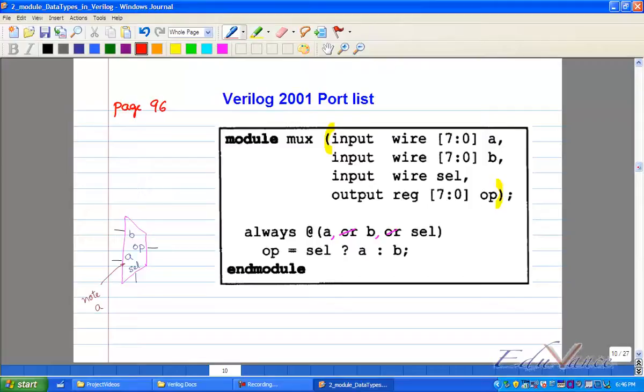Because there you are directly specifying in the module itself who is output and who is input. You want to know that directly. Now, when I'm drawing, this is my input, this is my output, this is of whatever type. Yes or no? Clear?